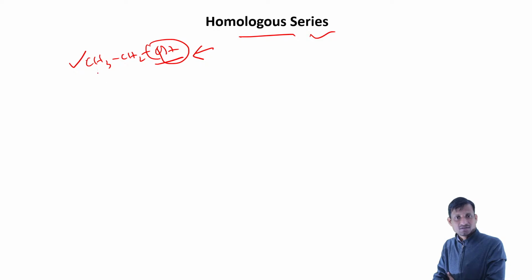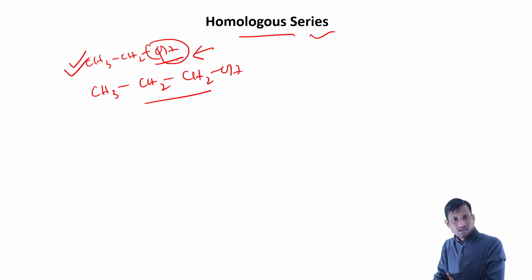If we increase the compound by one CH2 unit, we get CH3CH2CH2OH. The functional group remains the same, and the functional group decides the physical and chemical properties of the compound, but the only difference is the extra CH2 group. So when we keep the functional group the same and just increase by one CH2 unit, that is called